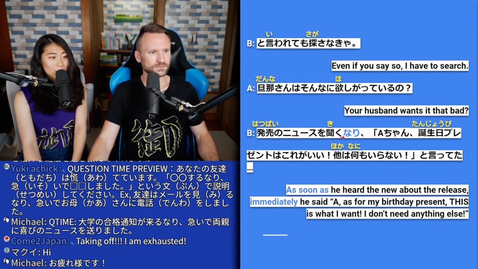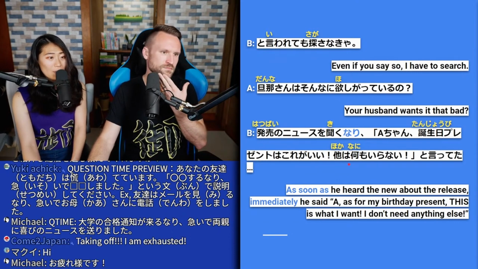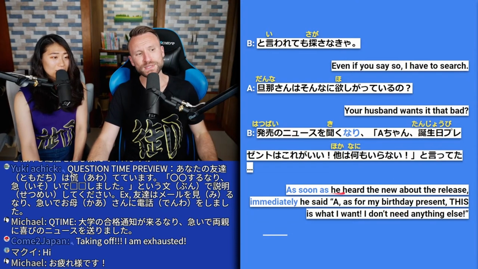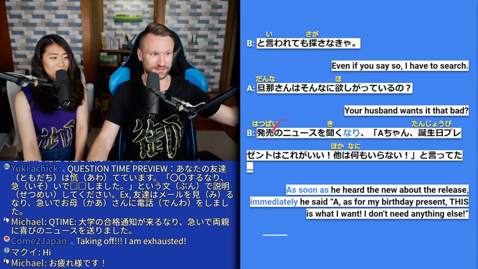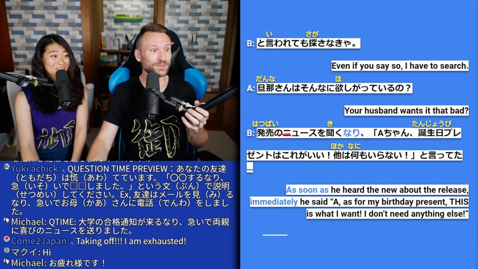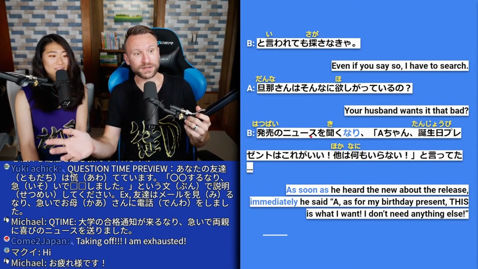発売のニュースを聞くなり、Aちゃん、誕生日プレゼントはこれがいい。他は何もいらない。と言ってた。So as soon as he heard the news about the release, immediately he said, Hey, as for my birthday present, this is what I want. I don't need anything else. So breaking it down, it's 発売のニュース, so the news about it being released.